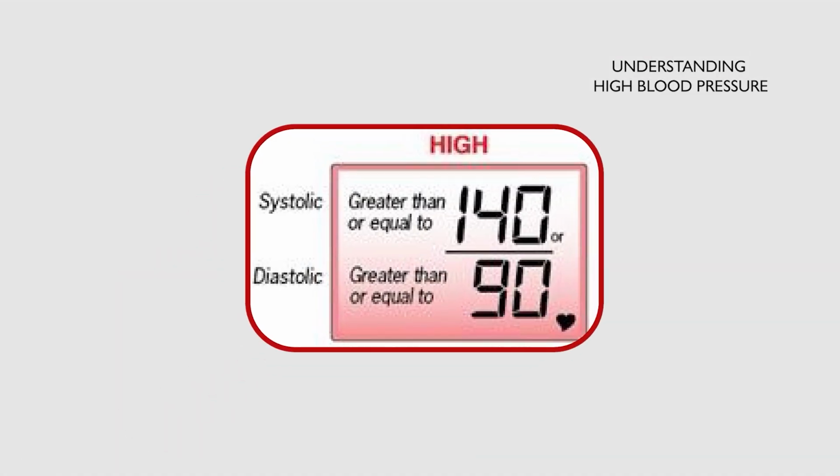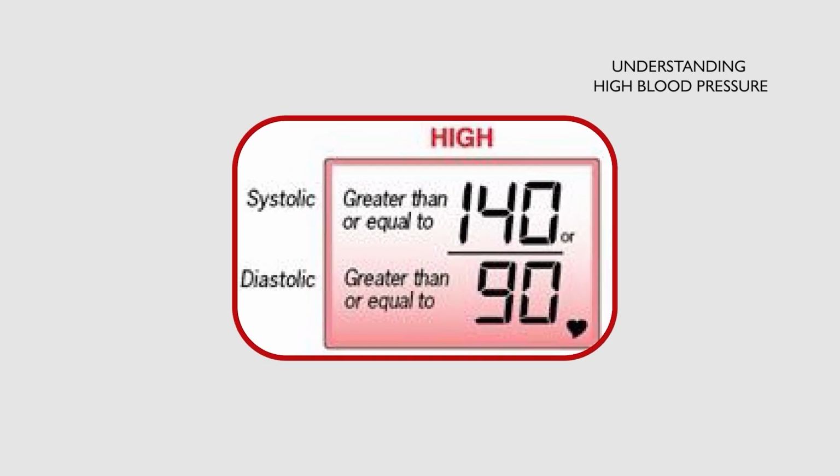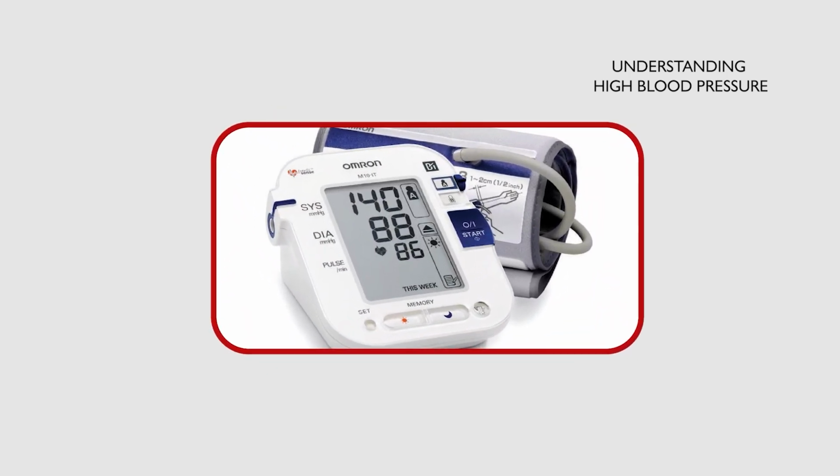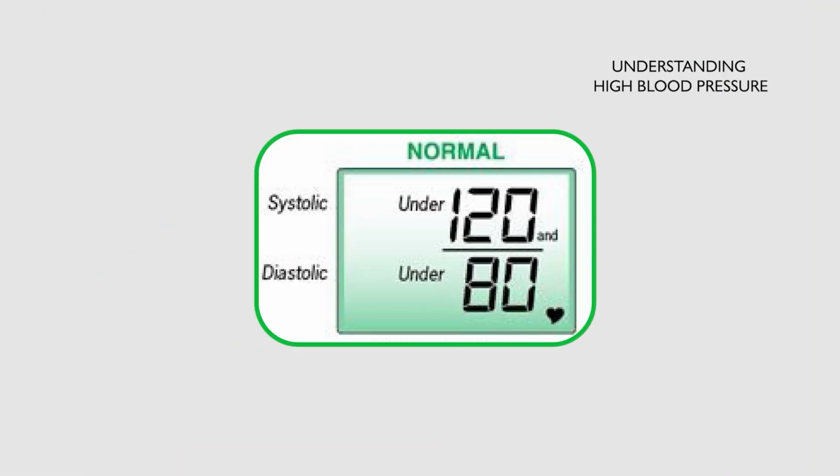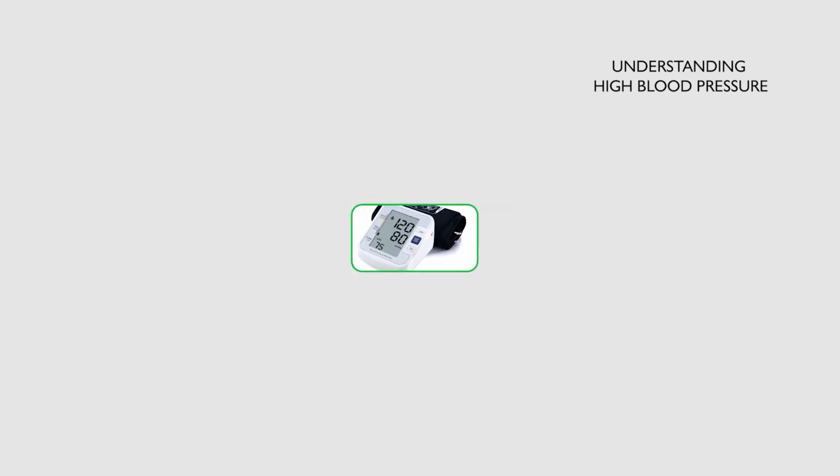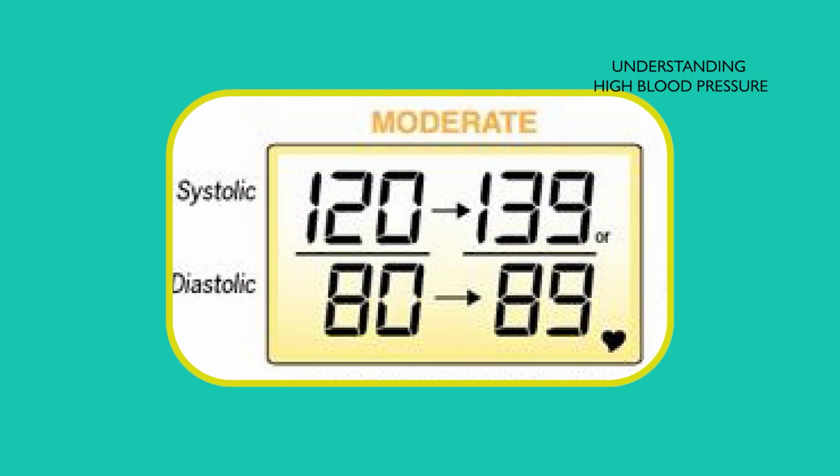High blood pressure is defined as blood pressure of greater than 140 over 90, 140 being the systolic and 90 being the diastolic. Here I would like to mention what normal blood pressure is. It should be 120 over 80 or less. So somewhere in between the 120 and the 140, we have a group of people we call pre-hypertension. That's the group that is within this bracket.